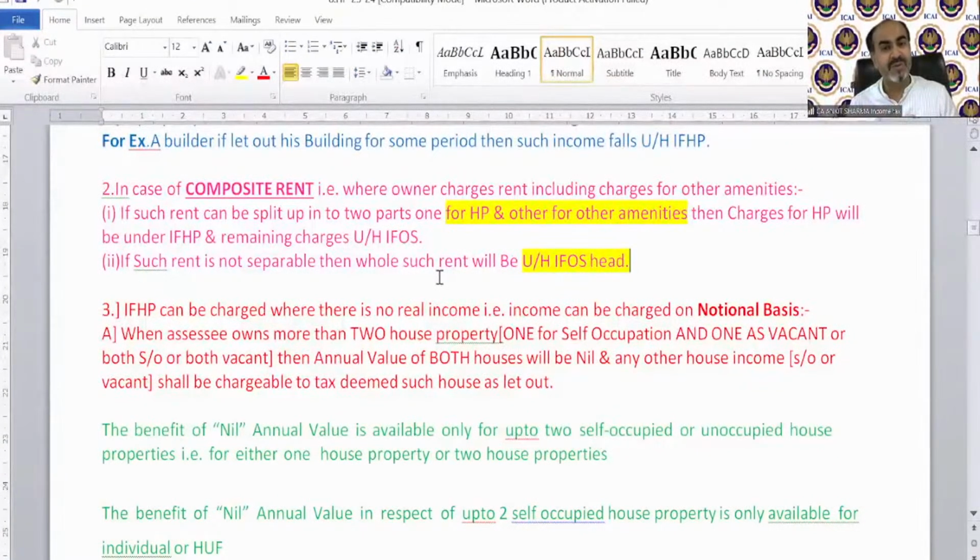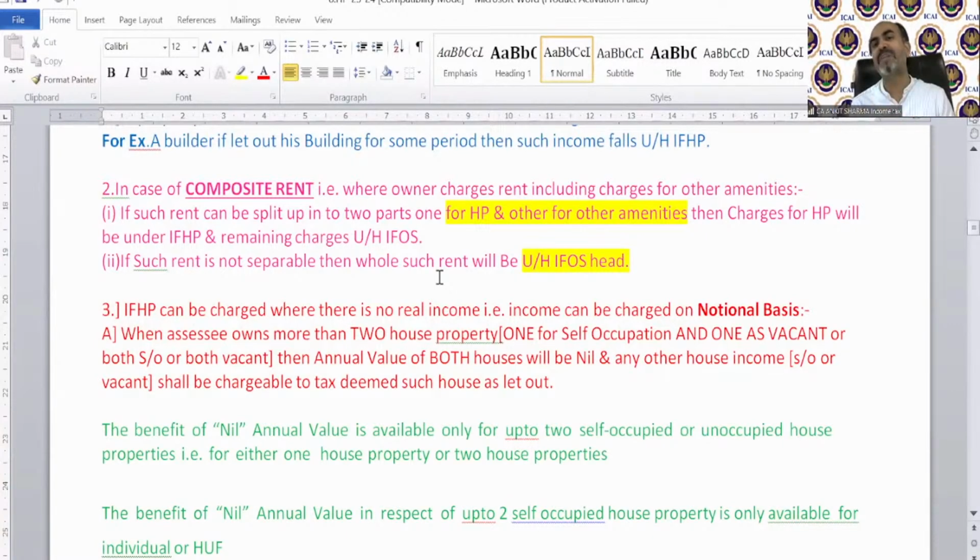If composite rent is going to be taxable under income from other sources, why has this provision been made? Why not income from house property? Because if it is going to be taxable under income from other sources, then it's going to be taxed on the higher side. House property has a lot of deduction benefits, but in this case there will be no deduction. So you need to separate it always for your benefit. If you do not separate it, you need to pay high taxes.